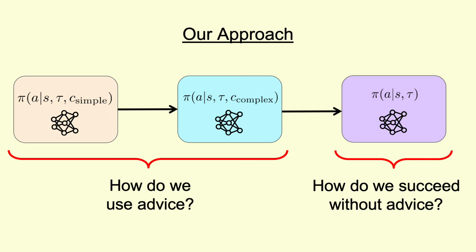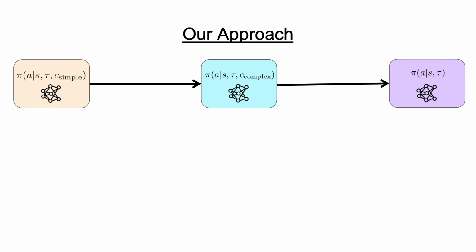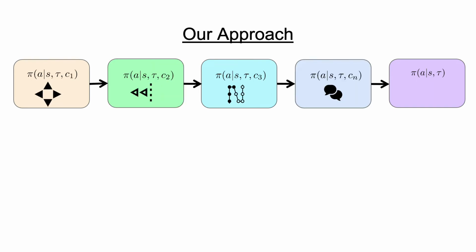Finally, we have a viable pipeline. Quickly use RL to ground low-level advice, then use low-level advice to ground high-level advice. With a human only providing high-level advice, we can efficiently collect enough data to distill an advice-free policy. This bootstrapping process doesn't only need to happen once. Instead, we can apply it repeatedly, going from simple but easy to ground advice like directions or actions, and moving to gradually richer advice types, including corrections, subgoals, and language.